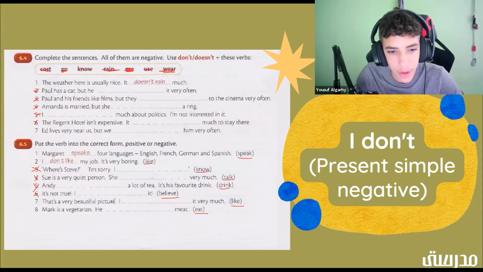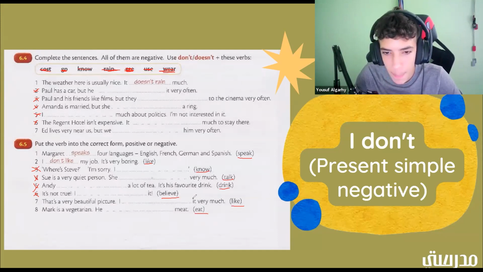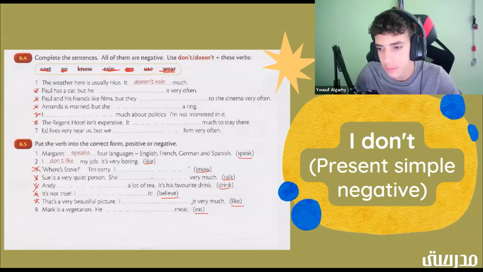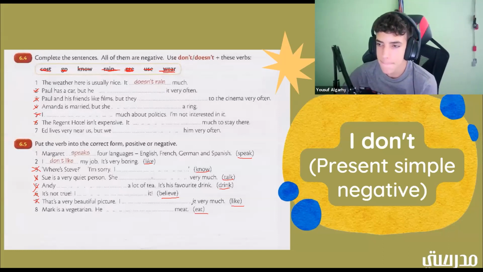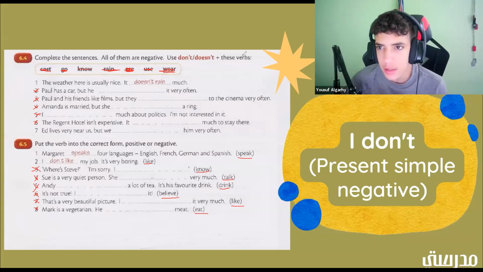Now we have that's a very beautiful picture. I blank it very much. I like it very much. Okay. All right, good job. Now we have Mark is a vegetarian. He blank meat. He doesn't eat meat. Good job, everyone. All right. Good job. You guys did really good with that.